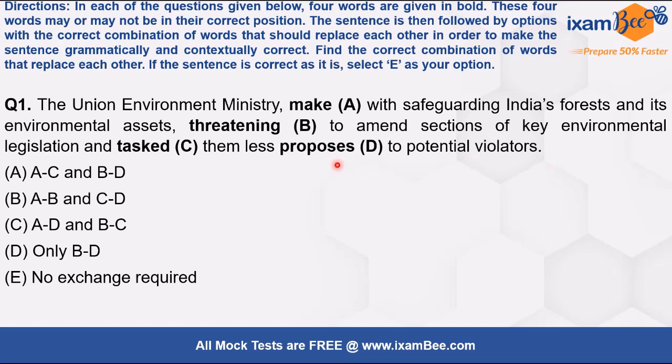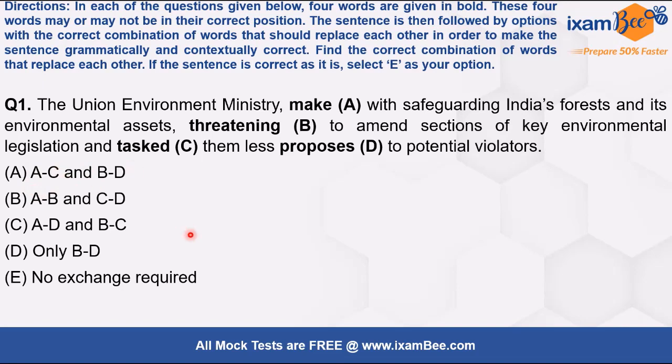So yes, by swapping B and D also, this sentence is making sense. So A is the correct answer here. So this is how you should move in the exam while you're solving these questions. First, if you have narrowed down your options to one pair, then you should check which options contain that pair, and then you should proceed accordingly.